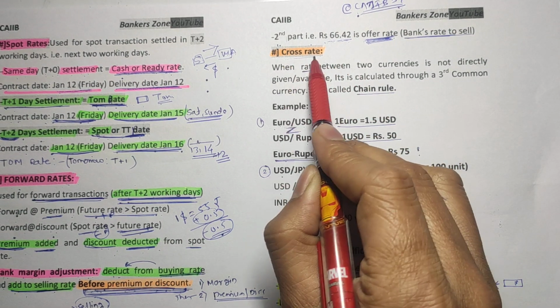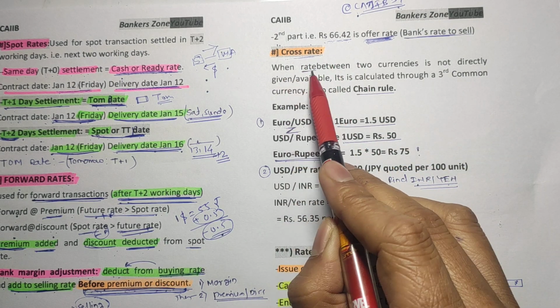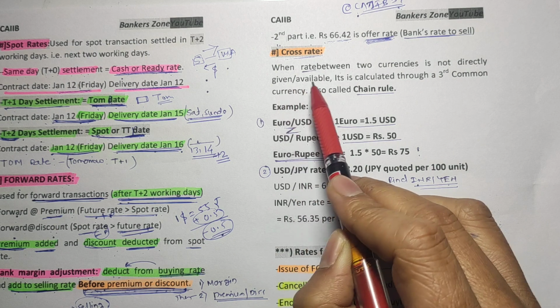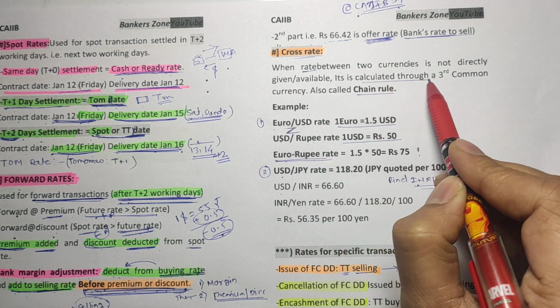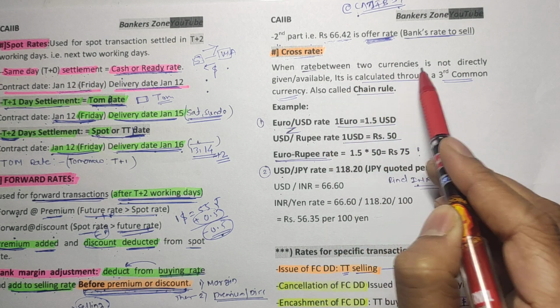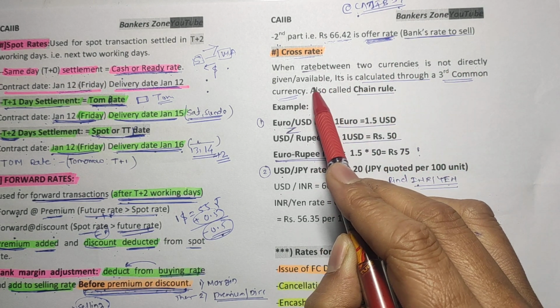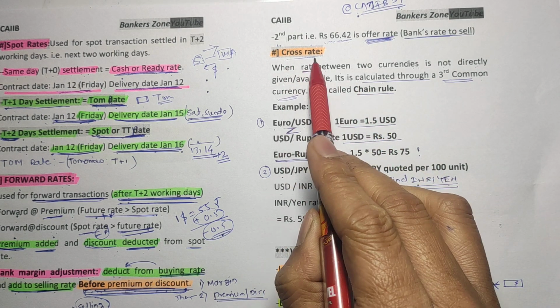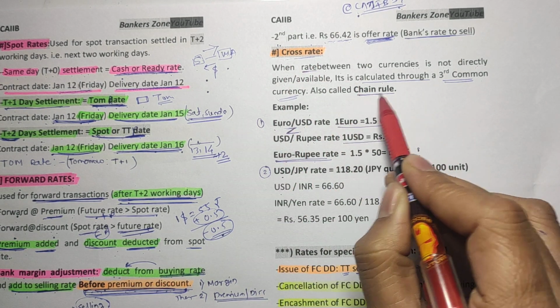What is the cross rate? So friends, when the rate between two currencies is not directly given or available, it is calculated through a third common currency. That is called the cross rate mechanism, or it is also called the chain rule.